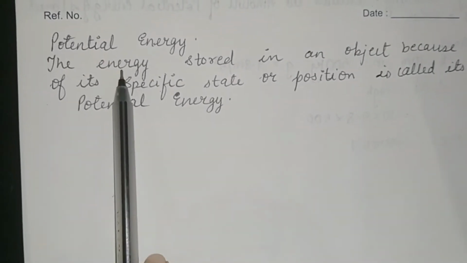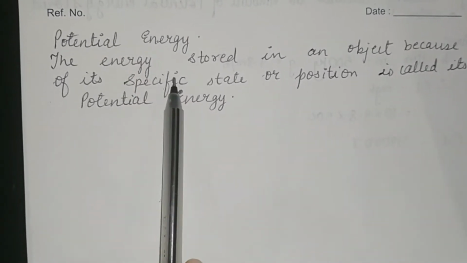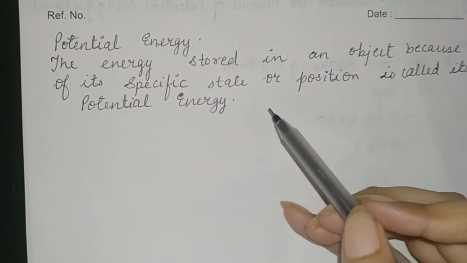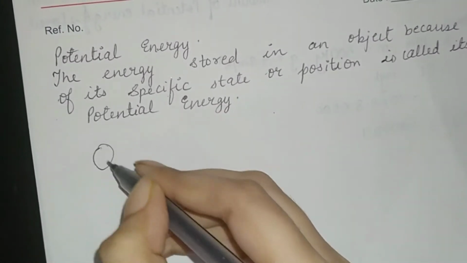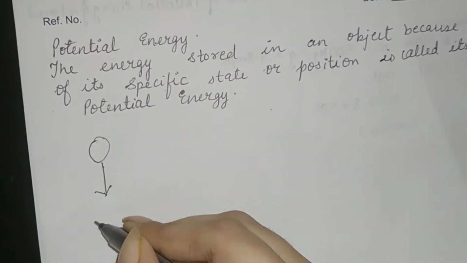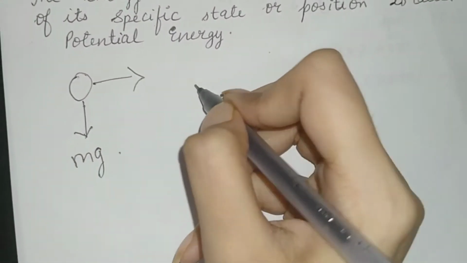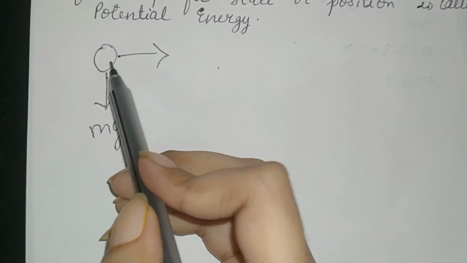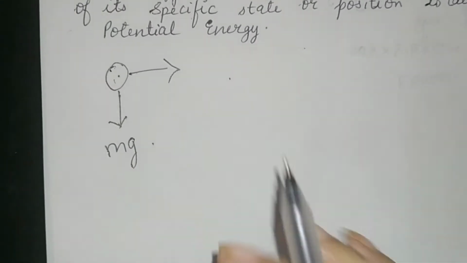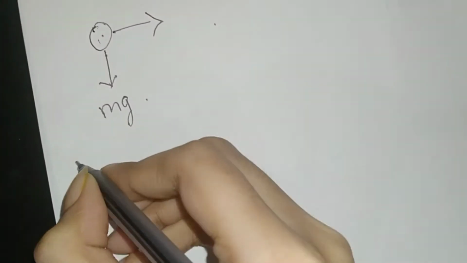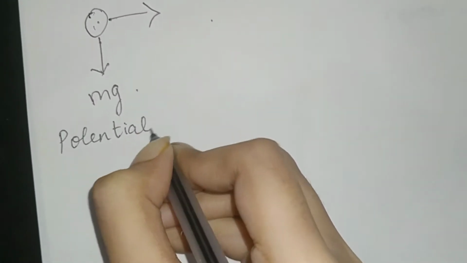So the energy which is stored in an object because of its specific position means, if a body is kept at rest, it requires a certain mass which acts downward, which is equal to the energy. Potential energy is active on the static state of a body. So now we are going to learn how to derive the expression for potential energy.